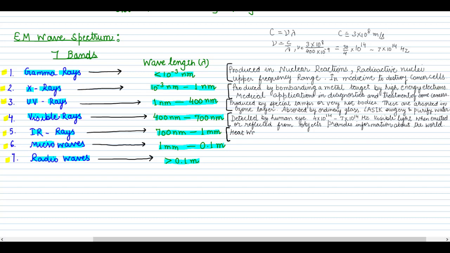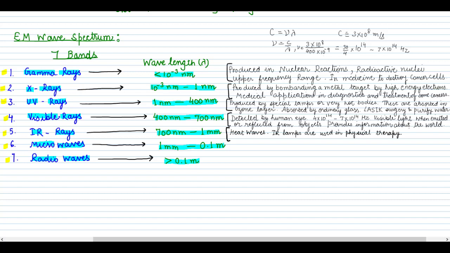Always remember, infrared is always a heat wave because they are red in color. So these waves lie next to the low frequency of the visible light spectrum. And we have UV lamps, and similarly we have IR lamps also. But UV lamps are comparatively short wavelength, and IR lamps are long wavelength. And these infrared lamps are used in physical therapy.